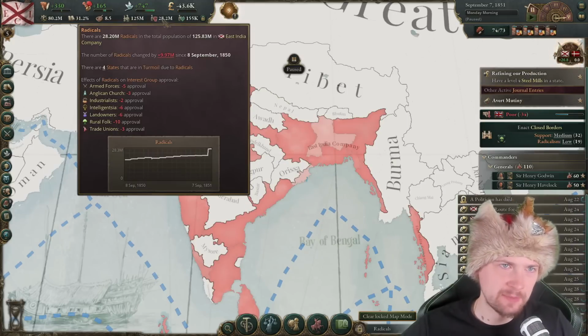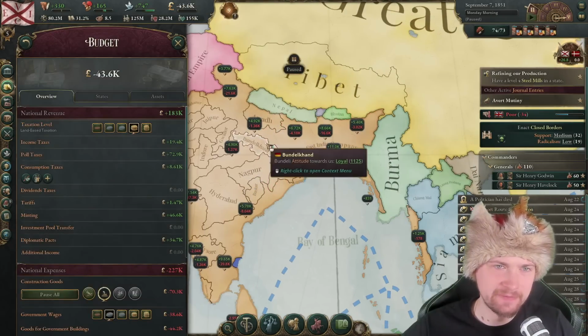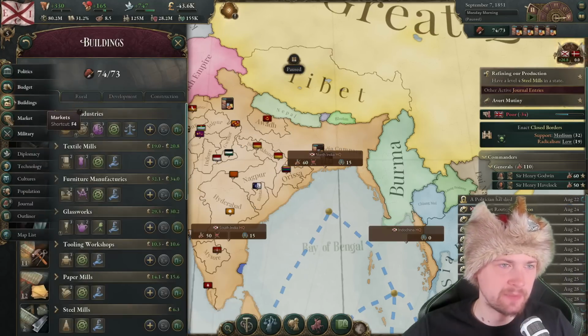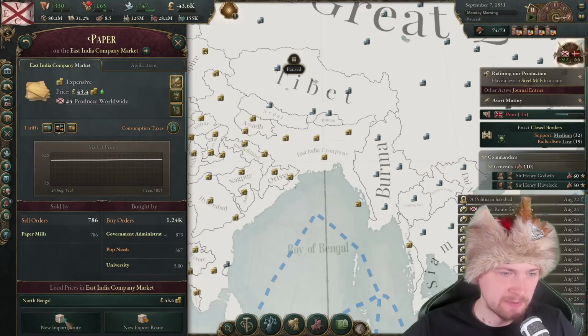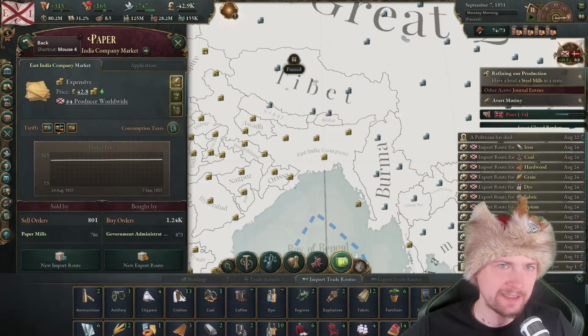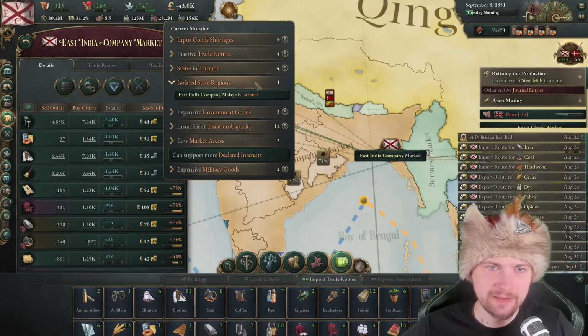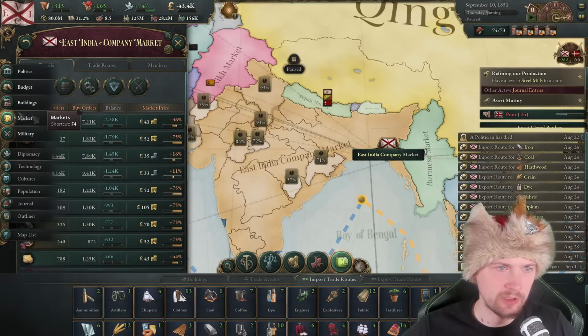That also kind of increased amount of the radicals, hit our standard of living. And our expenses are just up to the sky. Yeah, I gotta decrease the price of paper. So let's go to the market. Let's find paper. This is paper, right? It's imported. Do I have enough convoys to import all of this stuff? Looks like so far I do. Let's see. Yeah, I have a lot of convoys.